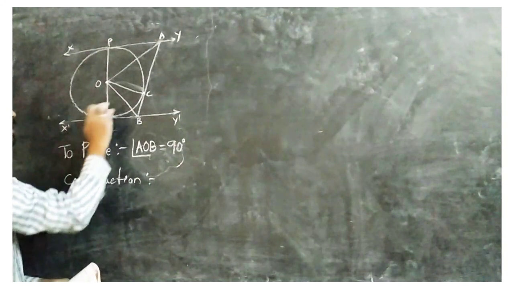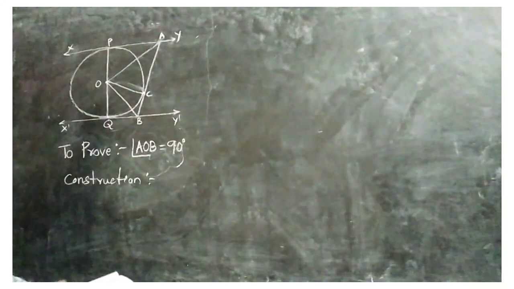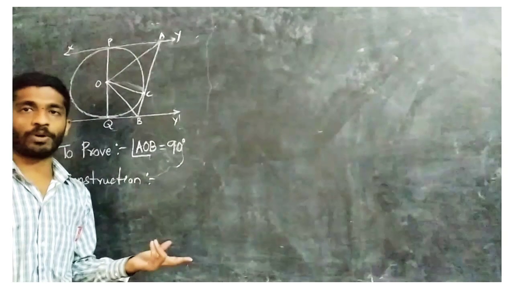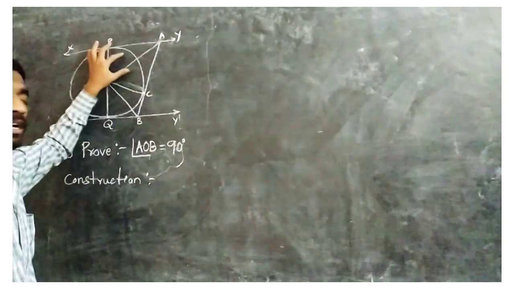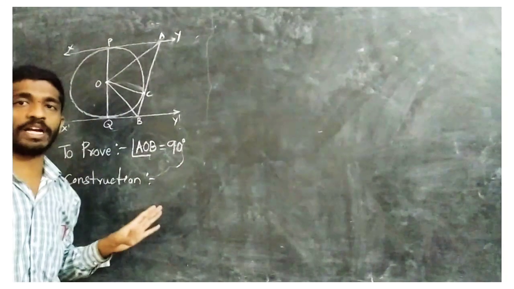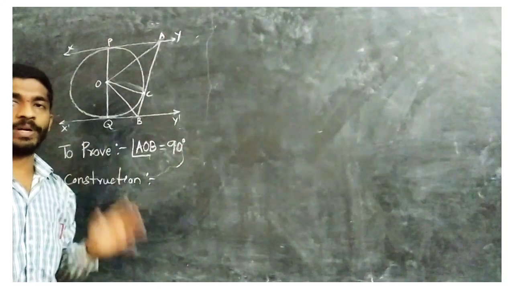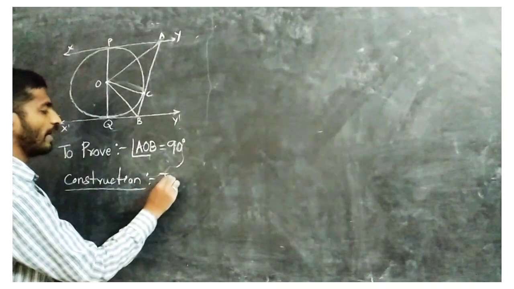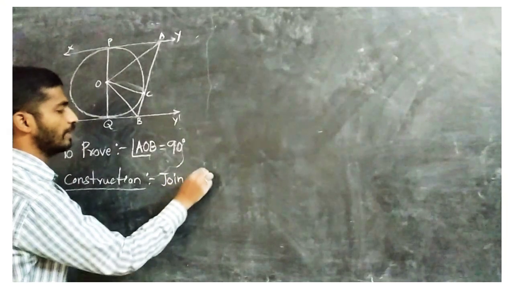Four triangles we will get. In the proof of that theorem number 2, the external point theorem, we made the two triangles congruent. Like this, here also we have to show that those are congruent. So I did the construction here, that is, join OC.